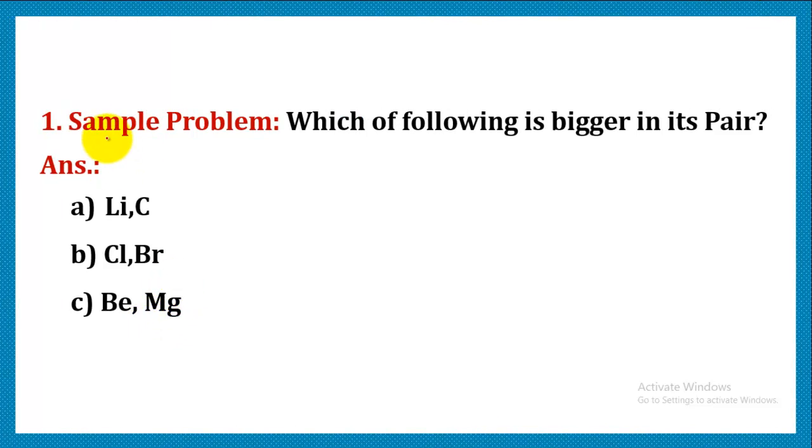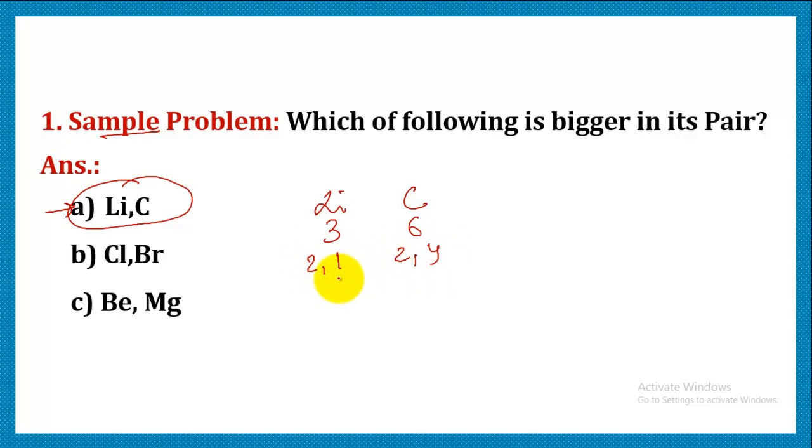Now let's do one sample problem. The sample problem is, which of the following is bigger in its pair? The first option we have is lithium or carbon. Which is bigger? Let's write lithium and carbon. Lithium's atomic number is 3 and for carbon we know it is 6. Let's write their configuration. This is 2, 1 and this is 2, 4.